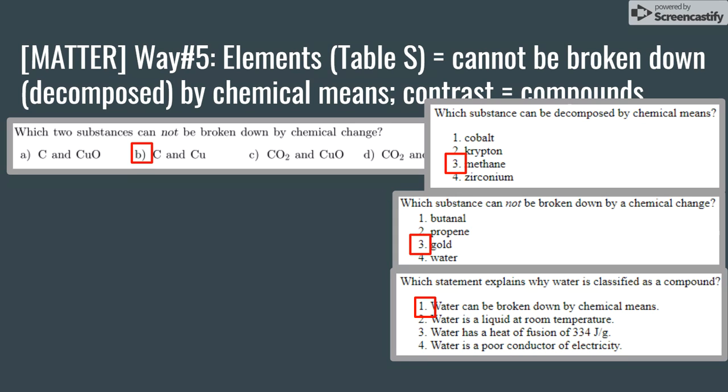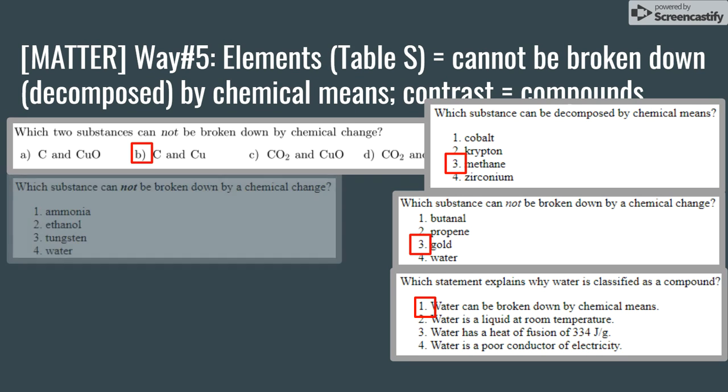And you know water consists of H2O, hydrogen and oxygen chemically bonded to each other. You also learn from this idea that chemical compounds can be broken down into their elemental parts. All the others, water is a liquid, water has a heat of fusion, water is a poor conductor, those are all physical properties and don't involve any kind of chemical change. Therefore, the answer choice has to be 1.